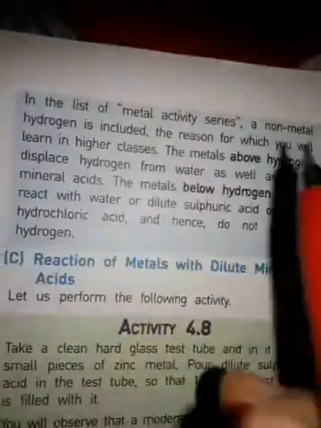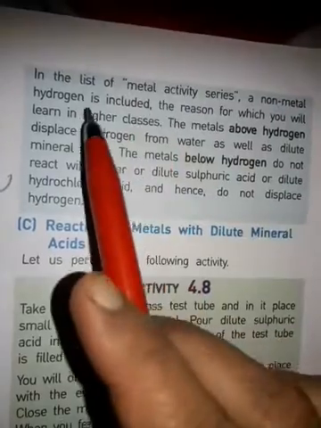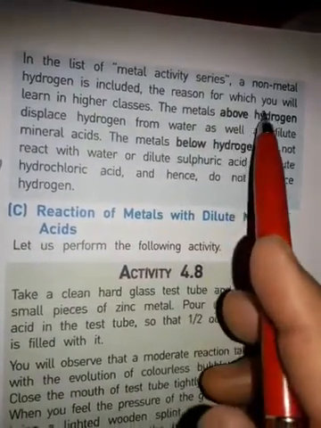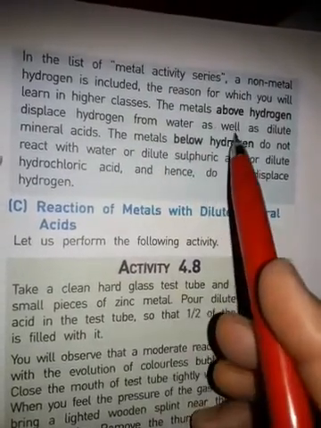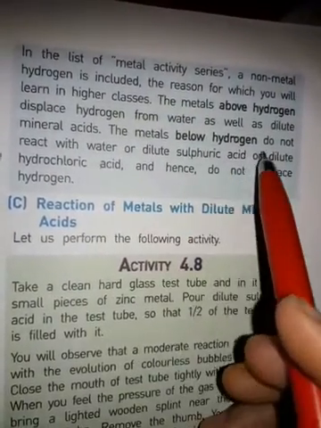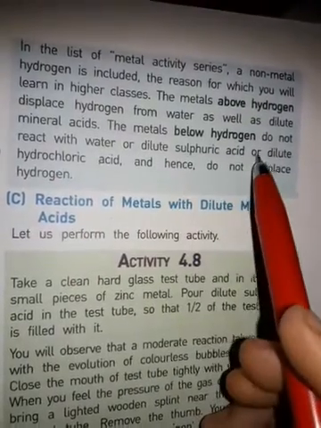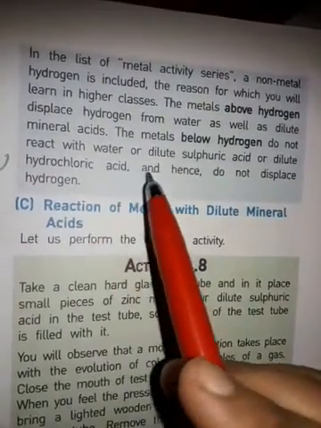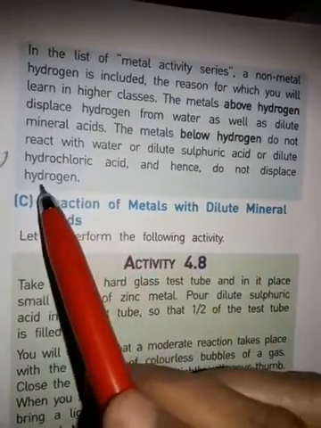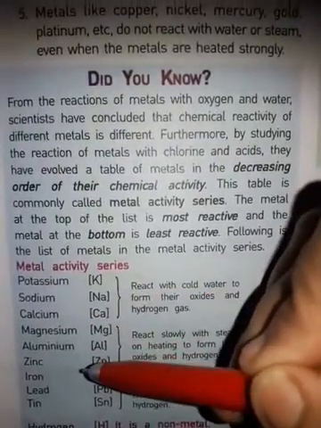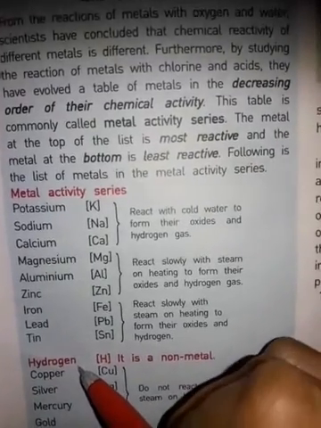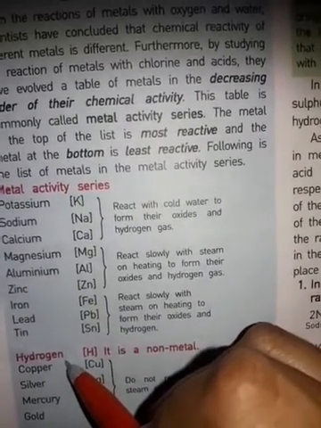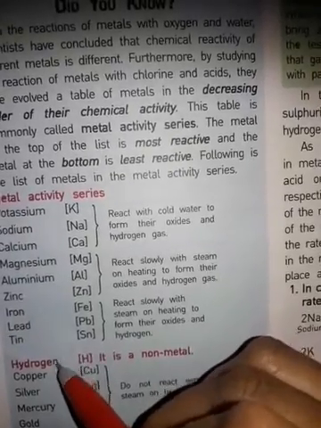In the metal activity series, the non-metal hydrogen is included, the reason for which you will learn in higher classes. The metals above hydrogen displace hydrogen from water as well as dilute mineral acids. The metals below hydrogen do not react with water or dilute sulfuric acid or dilute hydrochloric acid, and hence do not displace hydrogen. Hydrogen is a non-metal and it is included, and you will learn why in higher classes.